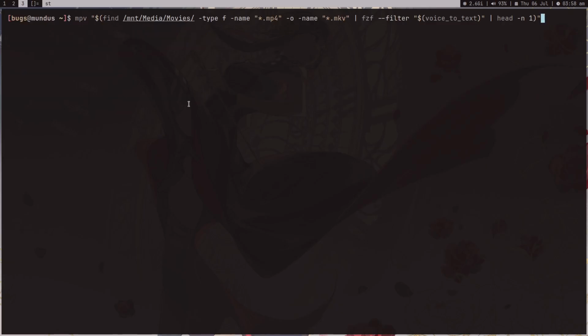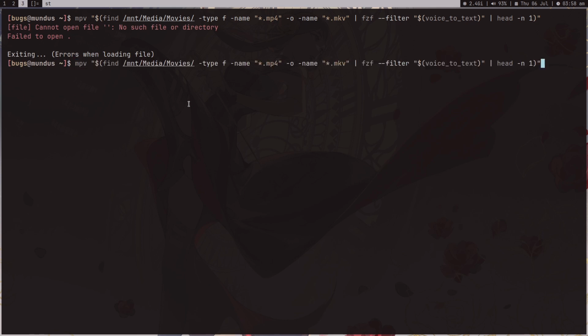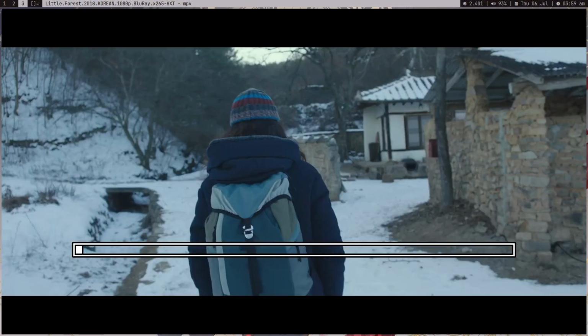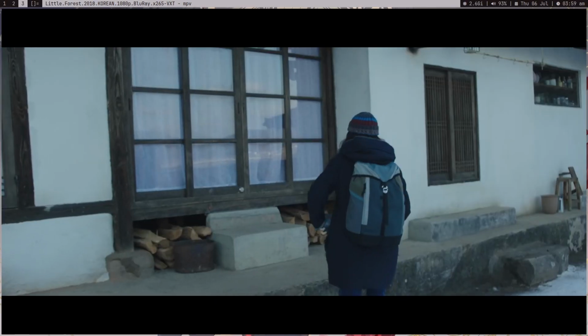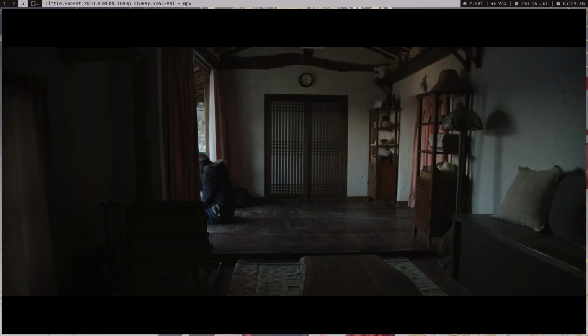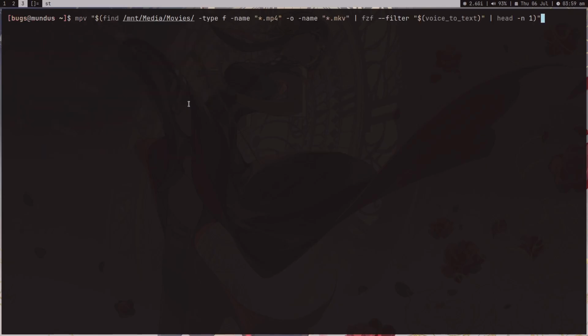Okay, let me play some other movie. Press enter. Little Forest. Okay, we didn't get any, I guess. Let's try again. Little Forest. Okay, now it worked. I know this is not the best example, there are a lot of flaws, but you can run some scripts.